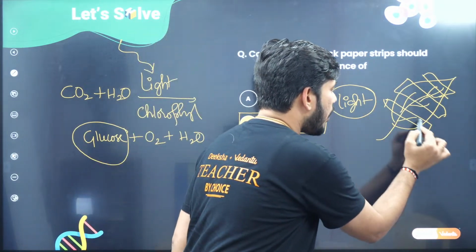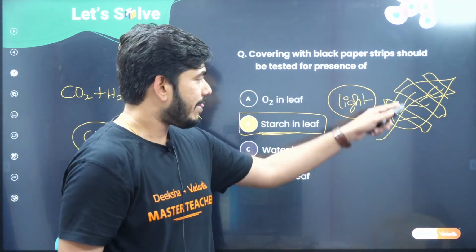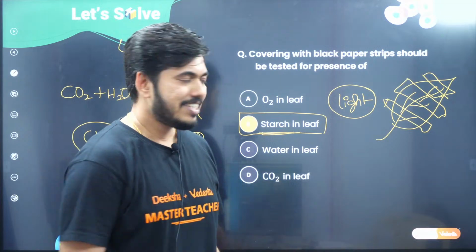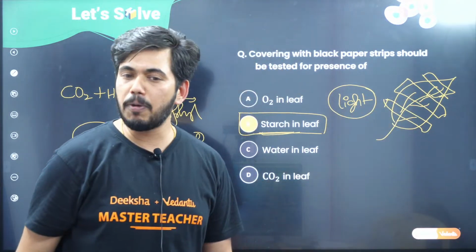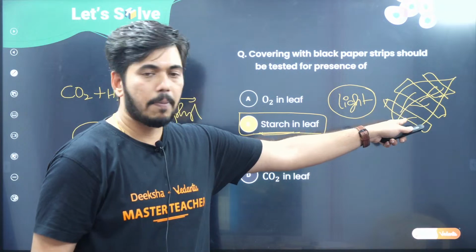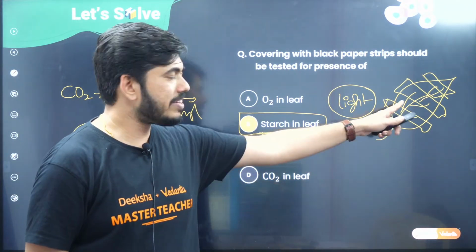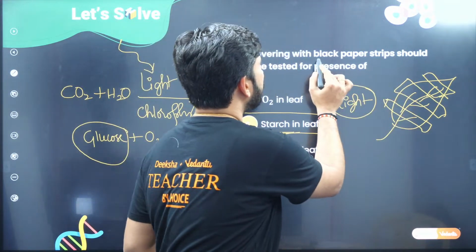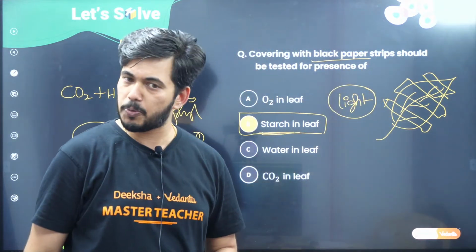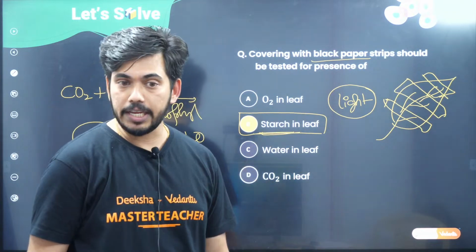Wherever you have applied the dark strips, light cannot penetrate. Light will not fall on the chlorophyll pigments. Obviously there is no formation of glucose, or there will not be photosynthesis in the area covered with the black paper strips. Hope you are understanding this. Now, what are we doing here?